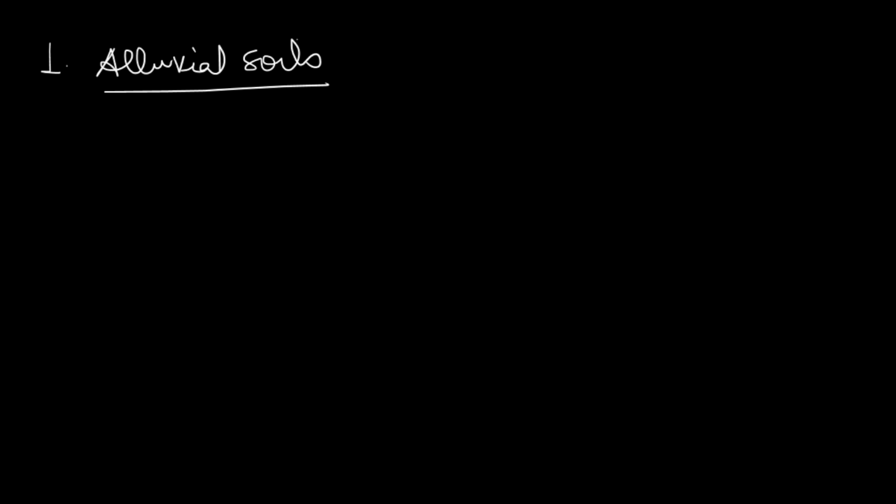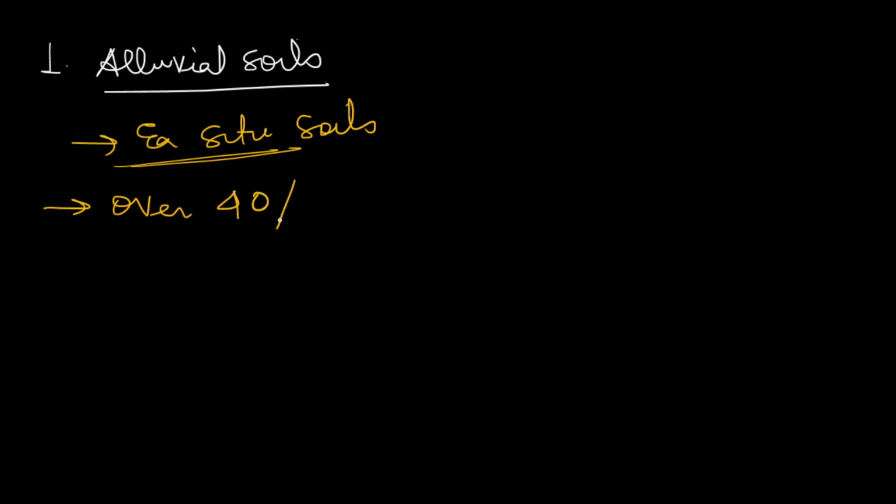Alluvial soils are known as ex situ soils. Ex situ means offsite, that is, these soils are not originally present in that place. They are brought down and deposited by the rivers, which is why they are known as ex situ soils. It covers around 40% of the geographical area of India.